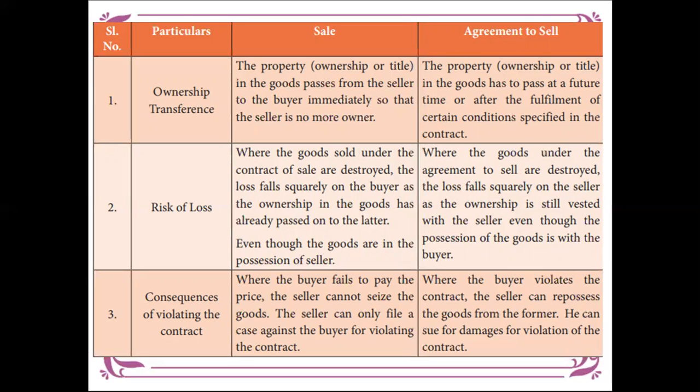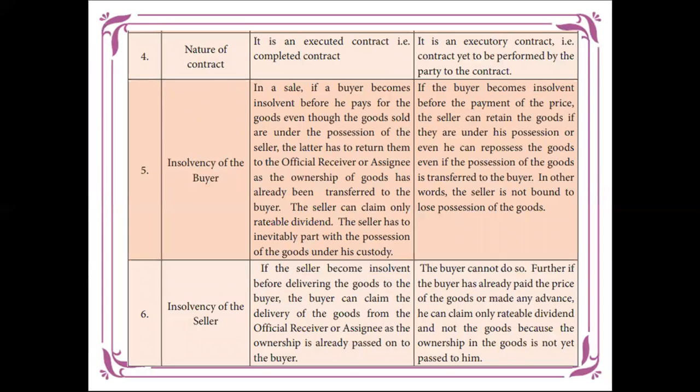Next, consequence of violating the contract. That is, where the buyer has to pay the price, the seller can sue for the price, or the goods can be sold on violation of the contract. Here there can be a violator. If the goods have been damaged or lost, whatever it may be, it will be an agreement. Next, nature of contract.